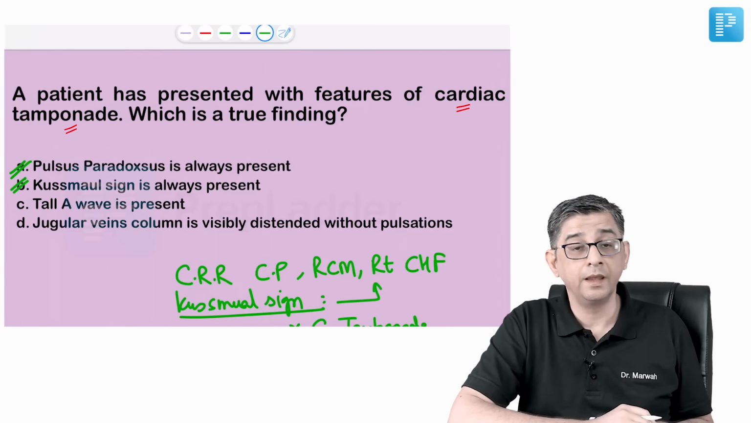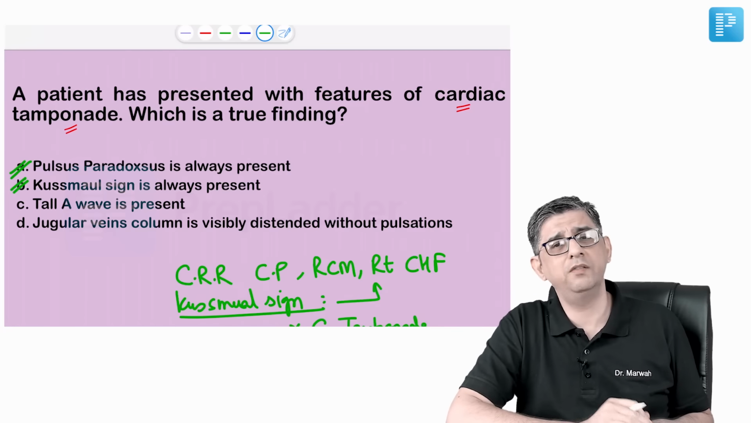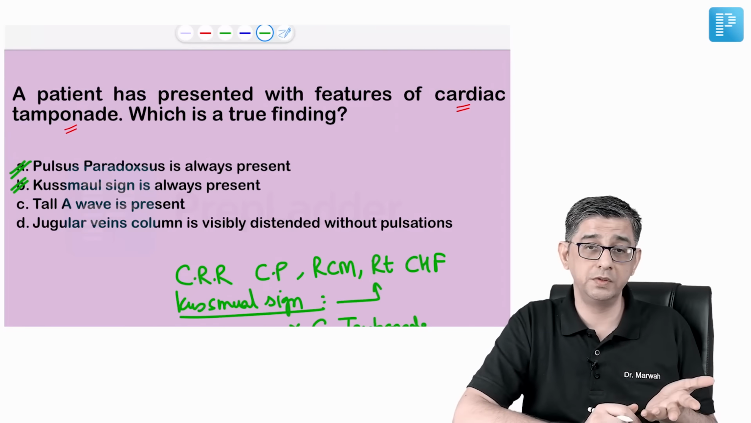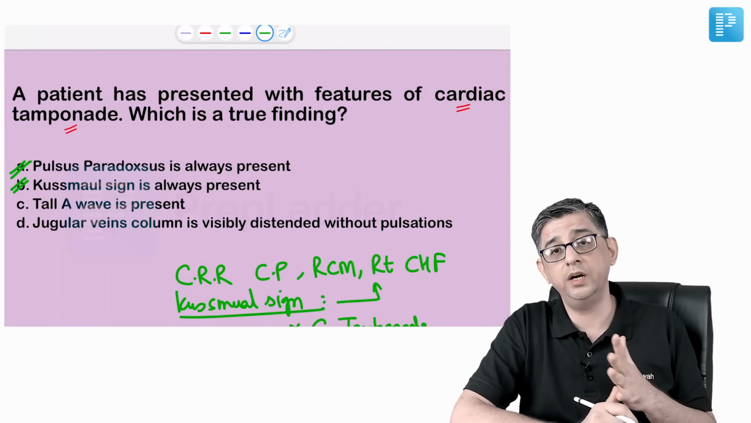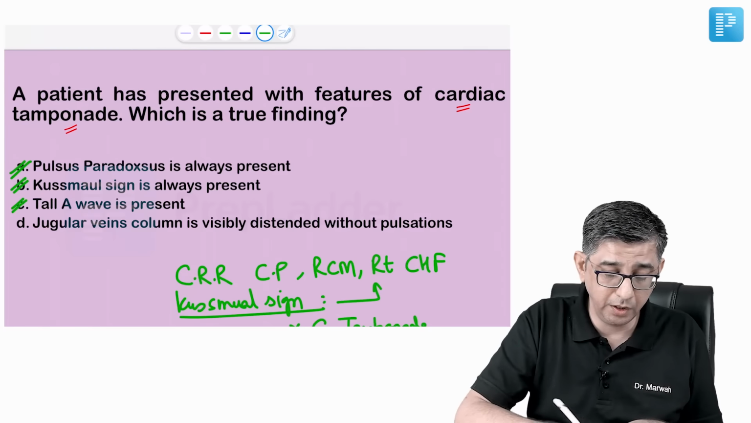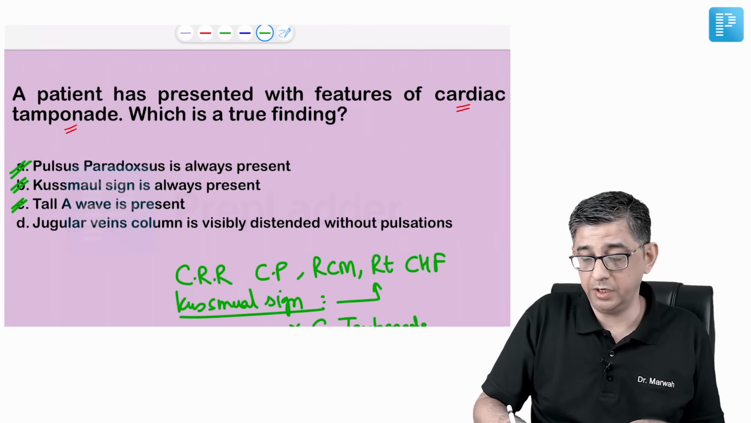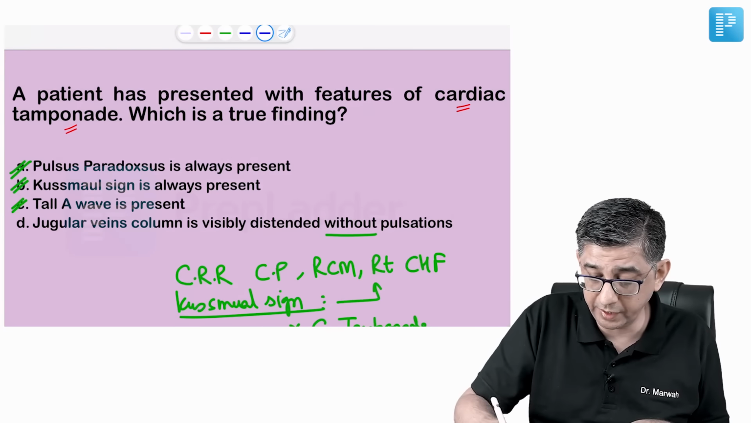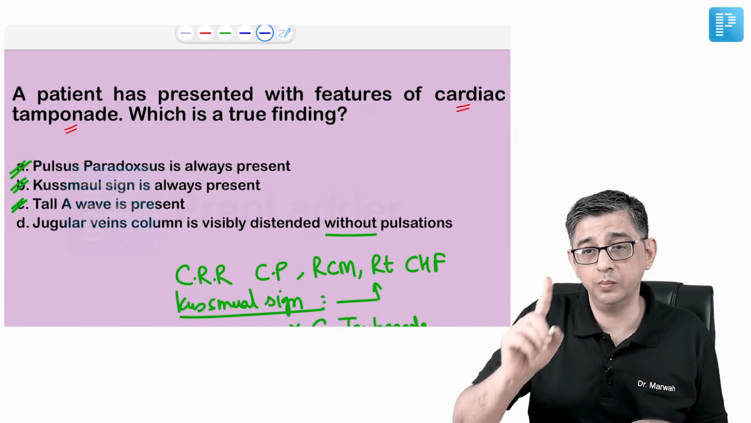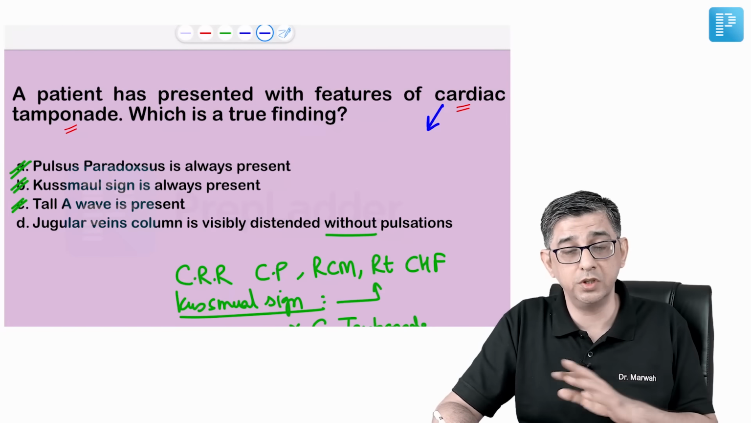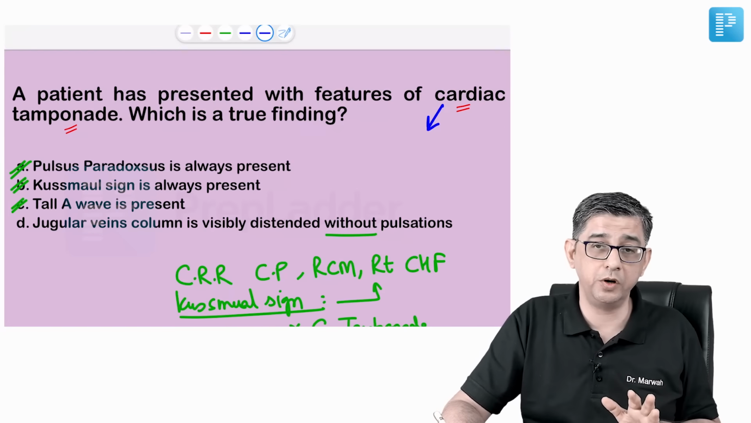So B is wrong. C says tall A waves. Now, I have never described tall A waves to you. I have described large A waves. I have described Cannon A waves, giant A waves, but this technical statement is wrong. But let's look at option D here. Jugular venous column is distended without pulsations. The point is, guys, I have highlighted, and I'll just write it down here before you. The most important diagnostic feature of cardiac tamponade is not muffled heart sounds. It's not Beck's triad. It's not pulsus paradoxus.